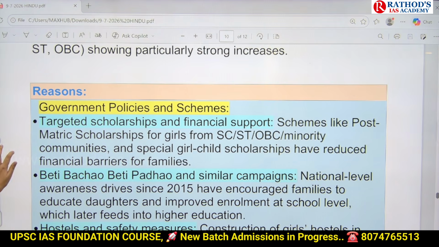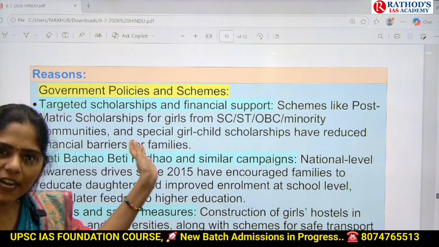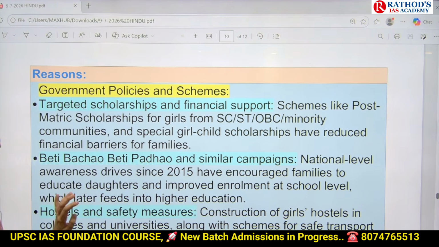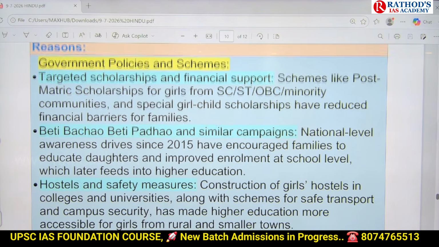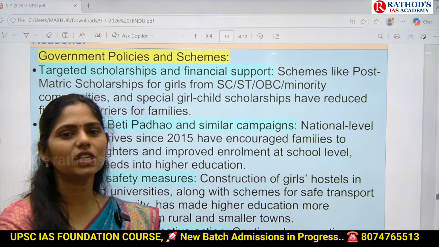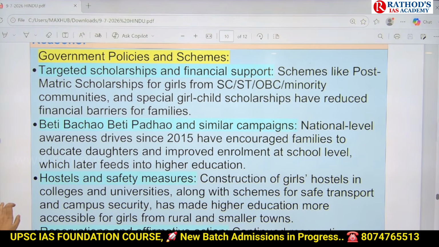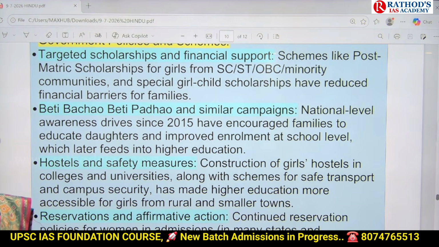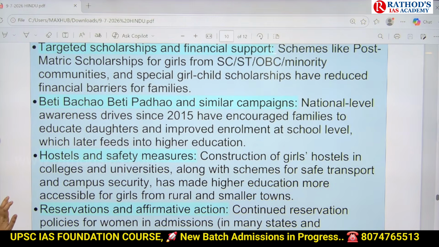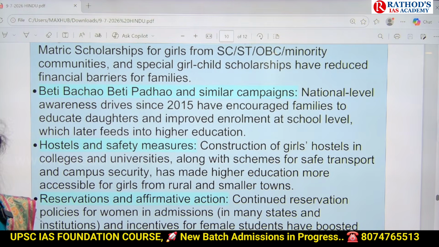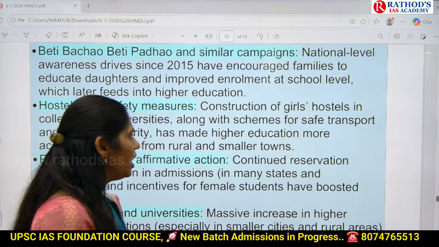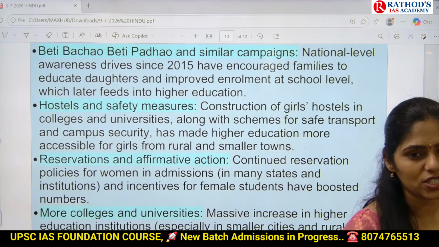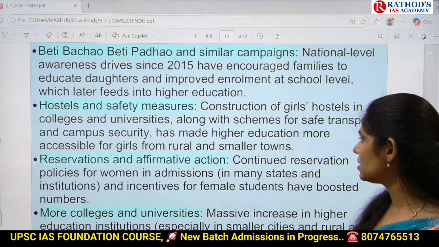Okay, so here the government targeted these vulnerable sections of society and gave scholarships, and in this way the government is supporting women, especially special girl child scholarships that reduce financial barriers. So there is increased entry of women into higher education. And we have campaigns like Beti Bachao, Beti Padhao and other similar campaigns at the national level which encouraged families to educate their daughters on par with boys. And next one is increased hostel facilities and safety measures, construction of separate girls hostels in colleges, especially in universities and some other colleges.